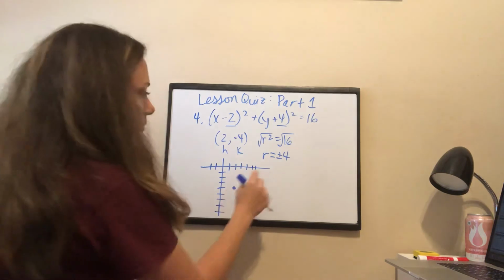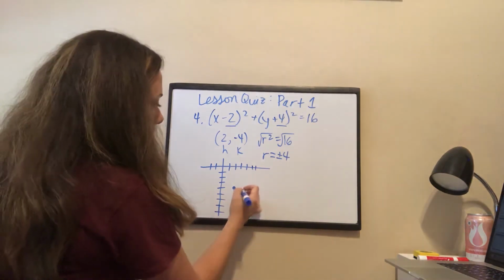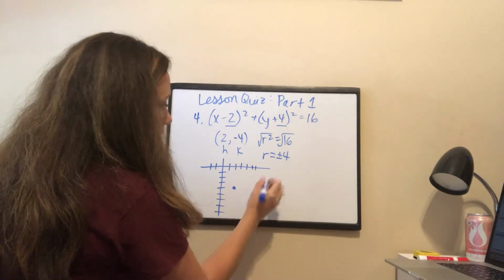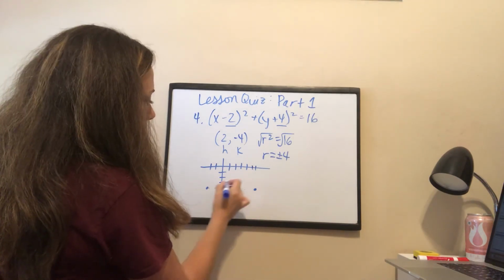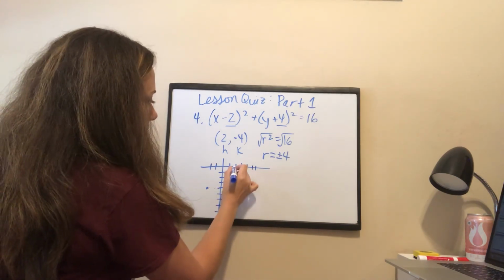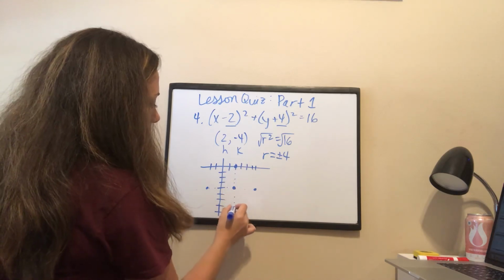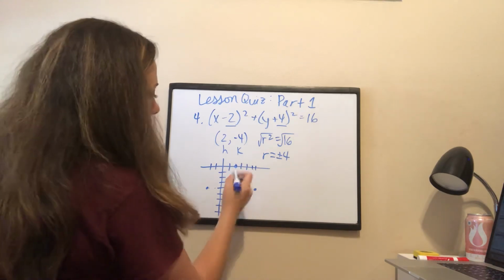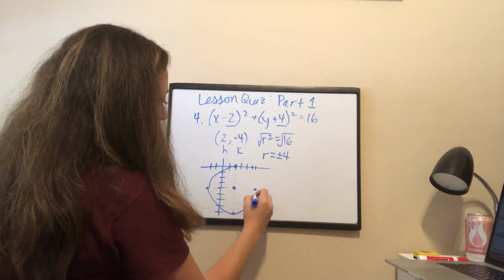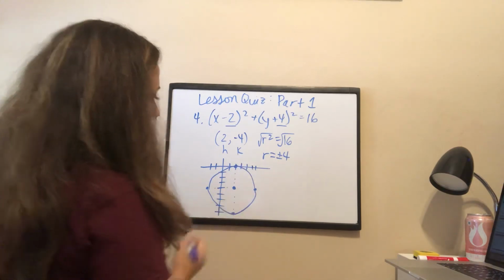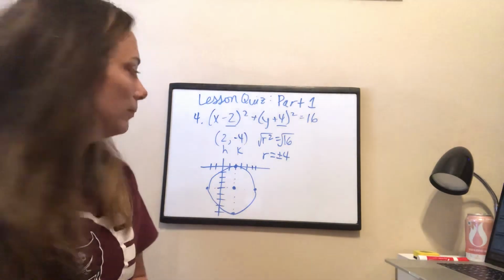Okay, so I'm going to go right 4. 1, 2, 3, 4. I'm going to go left 4. Up 4 from my center and down 4. And then I'm going to imperfectly sketch. That's it. We've graphed it.